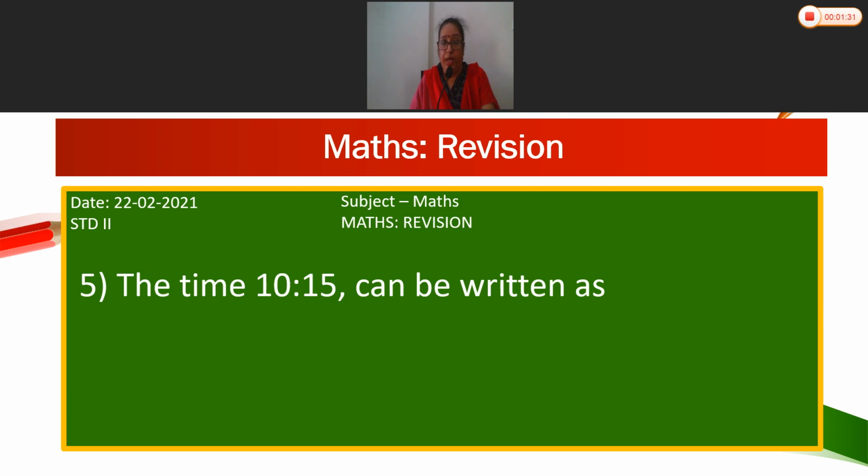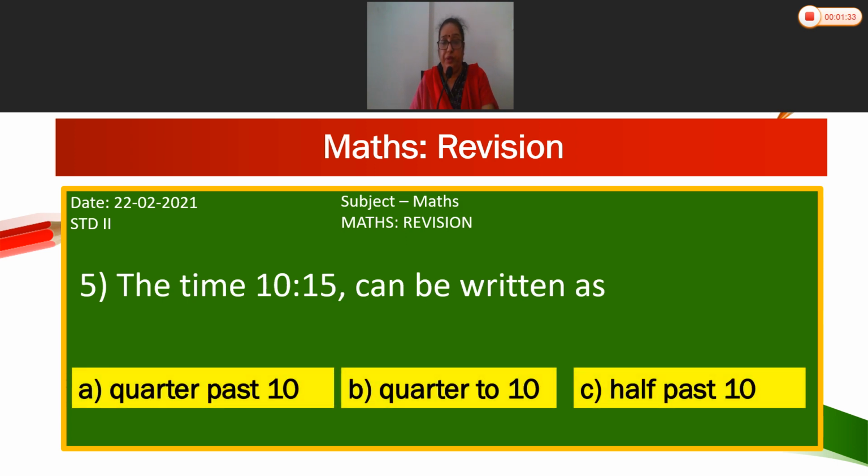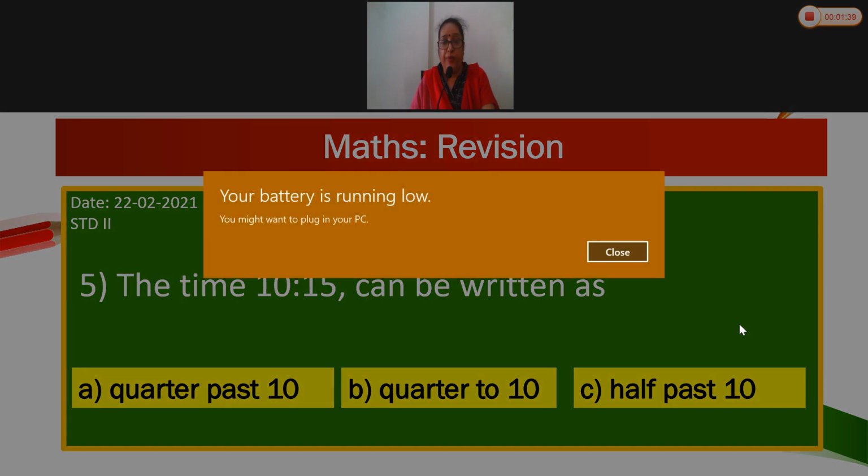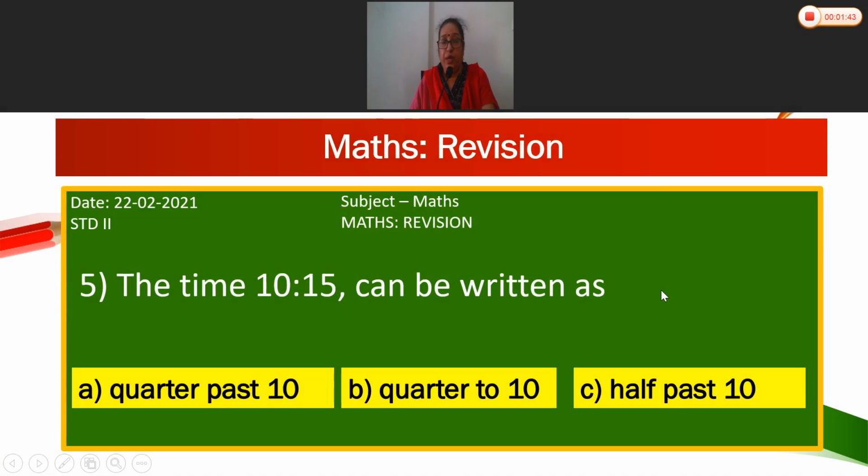Fifth, the time 10:15 can be written as dash. A, quarter past 10, quarter to 10, half past 10. So what is the answer? Quarter past 10. The time 10:15 can be written as quarter past 10.